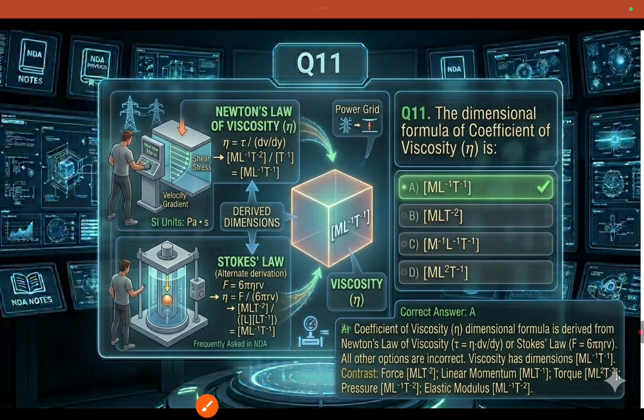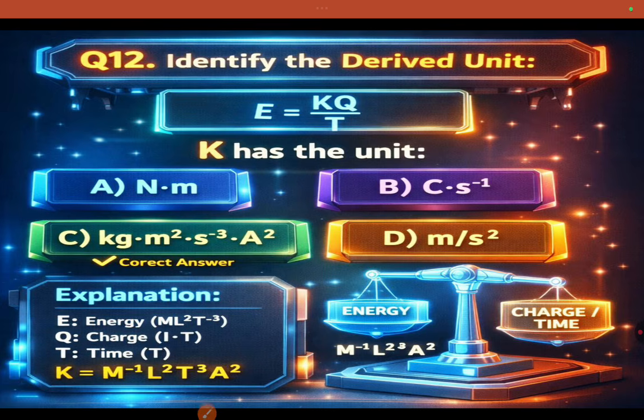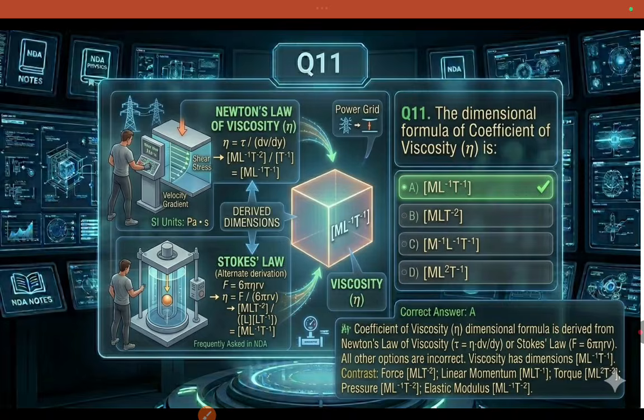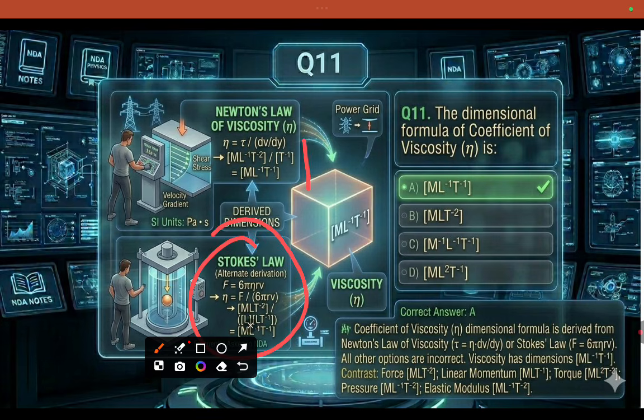Coming to the next one, the dimension formula of the coefficient of viscosity. Taking Stokes law, F equals 6 pi eta r v.